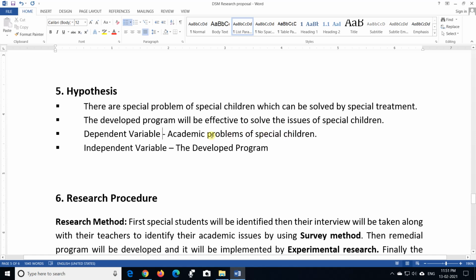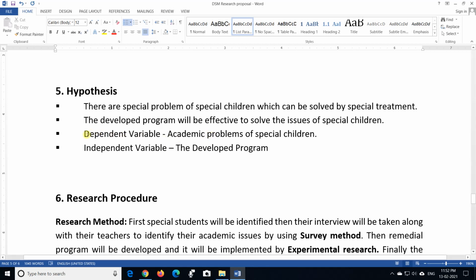Suppose you are taking some mistakes of the students, or the problems of the students, or learning disabilities of the students, or any problem that you want to change, any skill that you want to improve, anything that you want to change for the betterment will be called dependent variable.